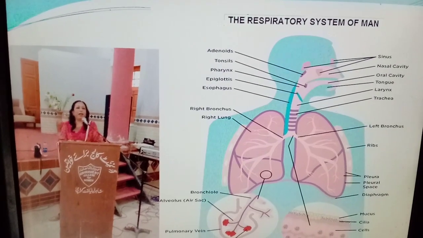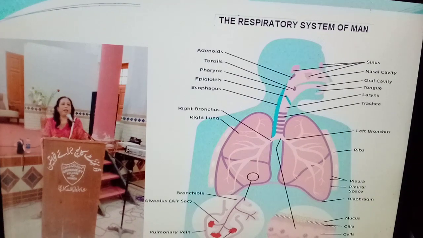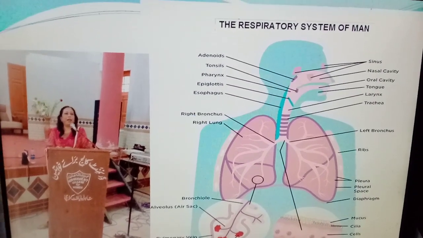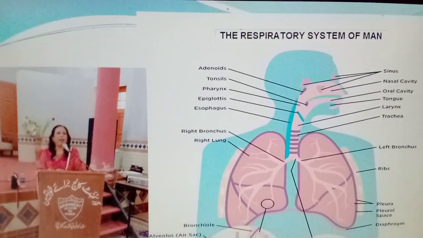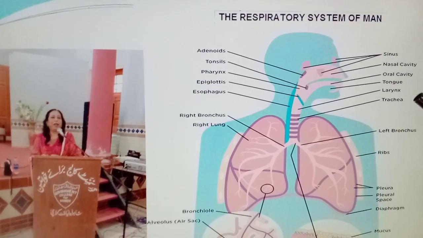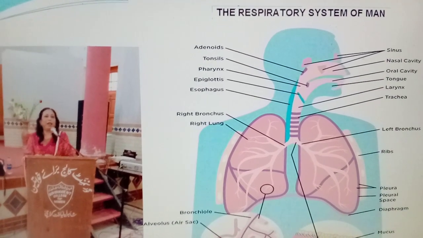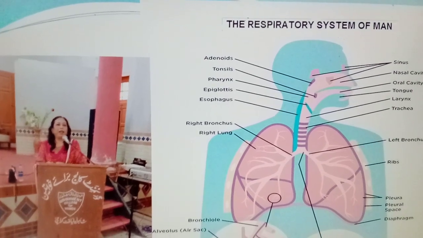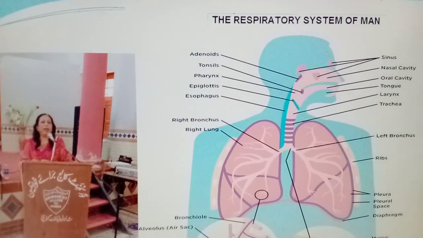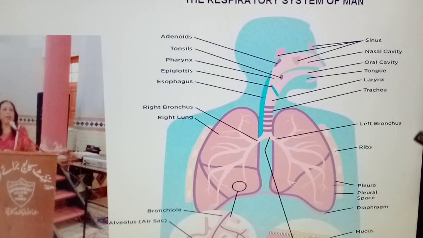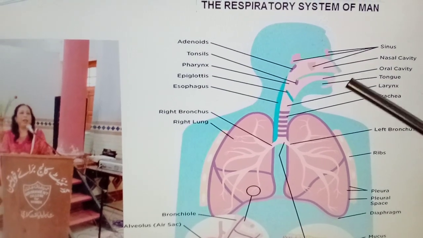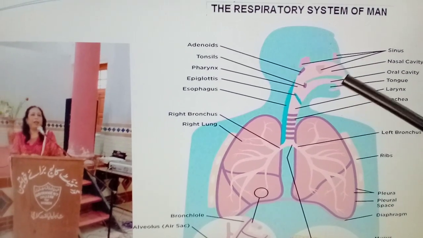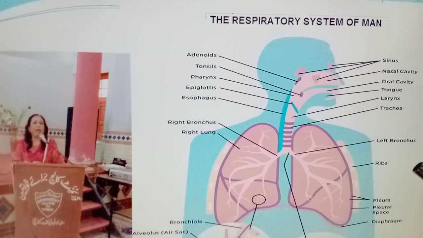Respiration is based on inhalation and exhalation, which is called pulmonary ventilation, or breathing. The respiratory system aids in breathing, also called pulmonary ventilation. In pulmonary ventilation, air is inhaled through the nose or nasal cavity, or the oral cavity, the mouth.